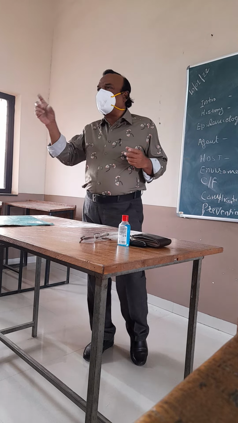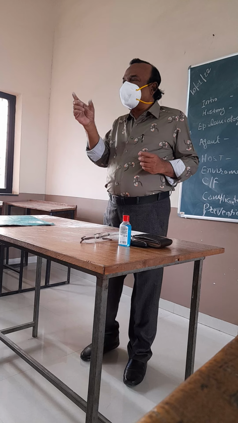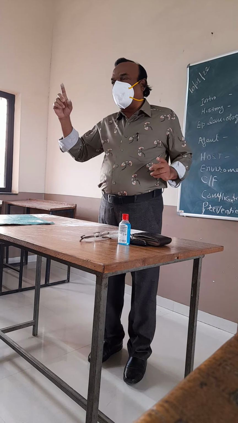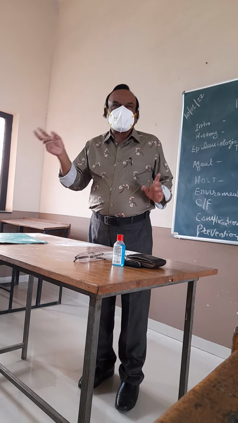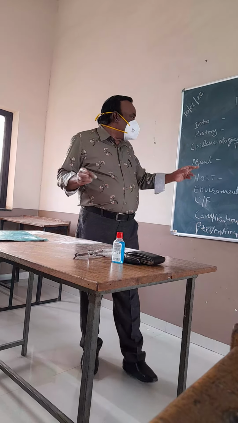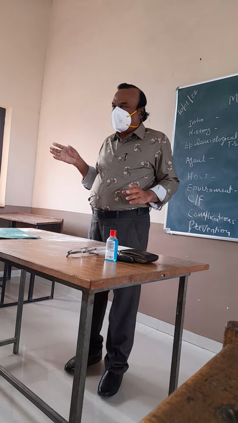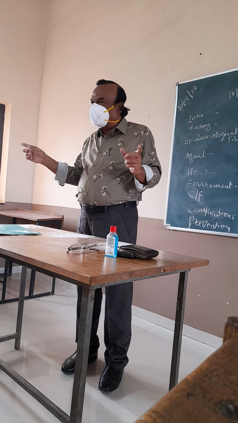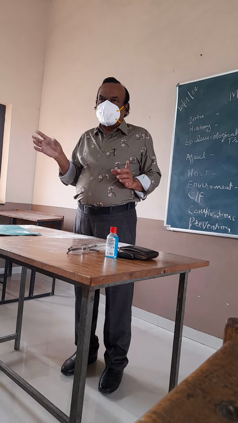Then what is the period of communicability? The period of communicability is 2 to 3 weeks, that is, a week before the inflammation and 1 week after the inflammation. So 2 to 3 weeks is the period of communicability of this virus. Next is the host. Host is the human being. The age in which the mumps infection occurs is between 5 to 15 years, more common,